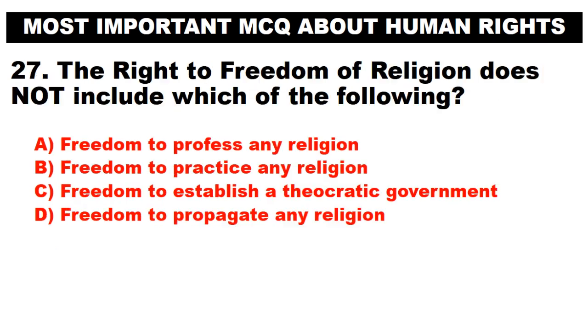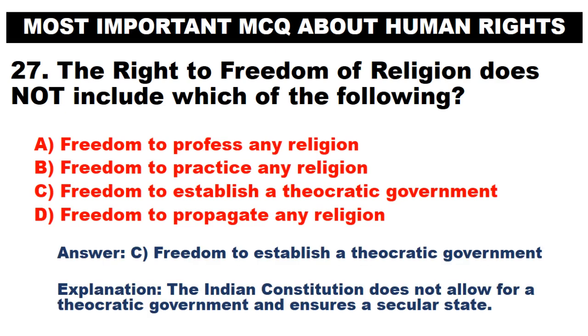under Article 21. The right to freedom of religion does not include which of the following? A. Freedom to profess any religion. B. Freedom to practice any religion. C. Freedom to establish a theocratic government. D. Freedom to propagate any religion. Answer. C. Freedom to establish a theocratic government. The Indian Constitution does not allow for a theocratic government and ensures a secular state.